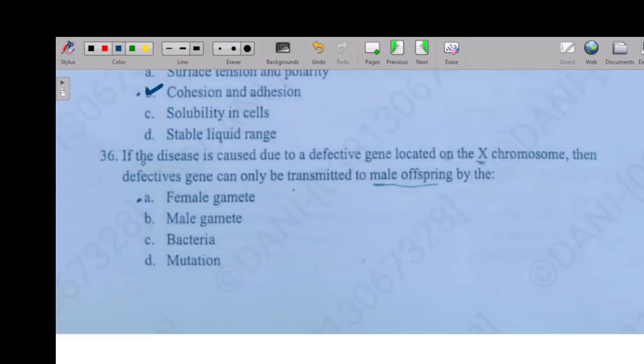So the next question is: if a disease is caused by a defective gene located on the X chromosome, then the defective gene can only be transmitted to male offspring by female gametes, or by a bacterial mutation. Option A is right, female gametes.